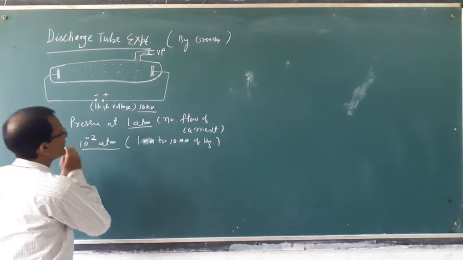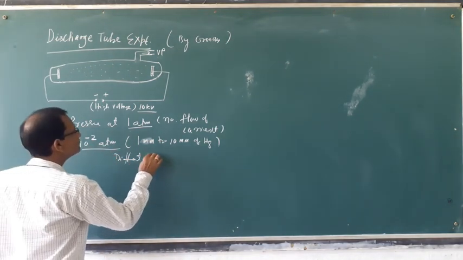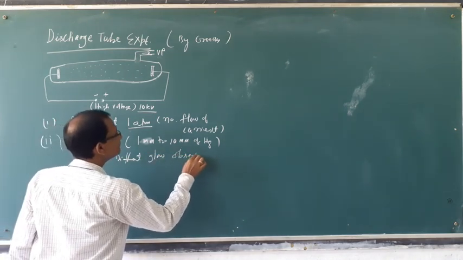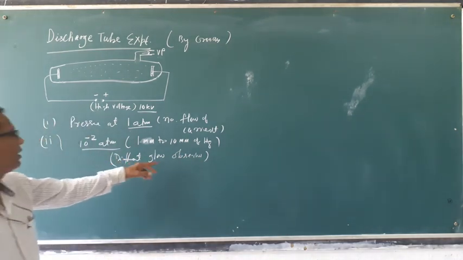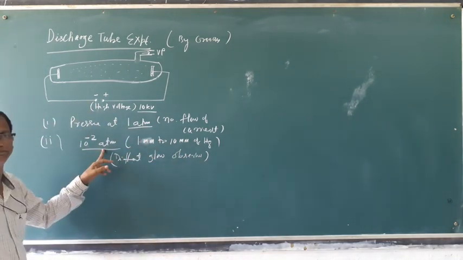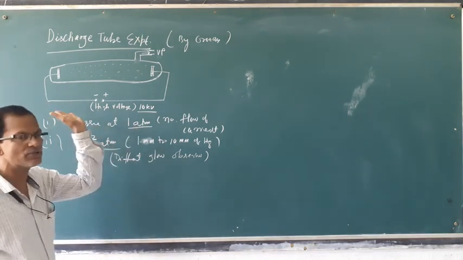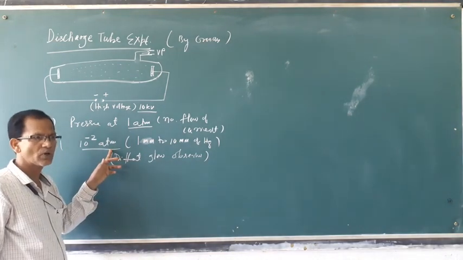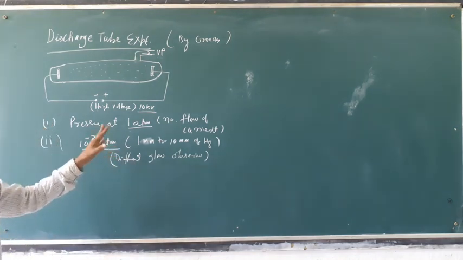So around this pressure, different glows are observed. But at 1 atm, there was no flow of current. Here current starts, and the deflection, the amount of current produced, can be measured.